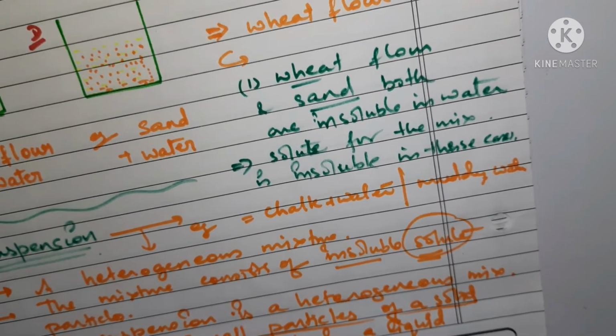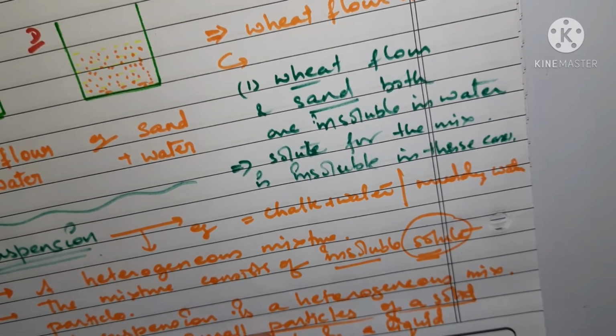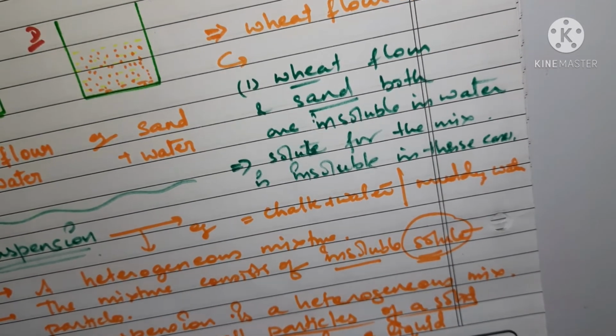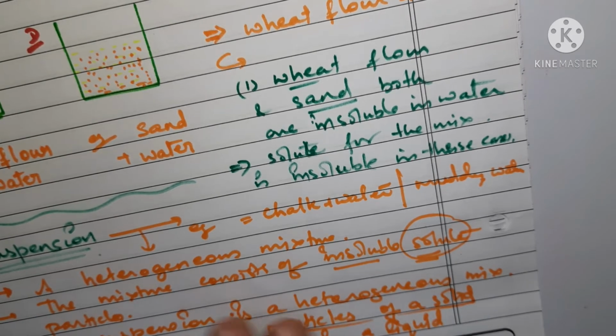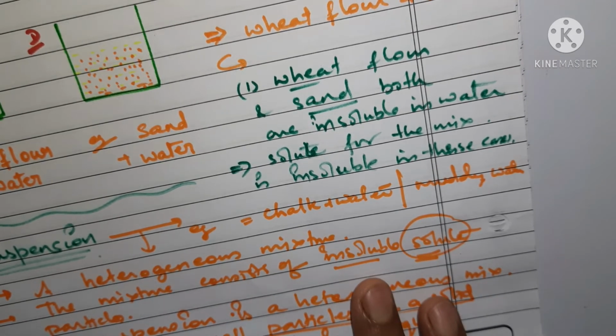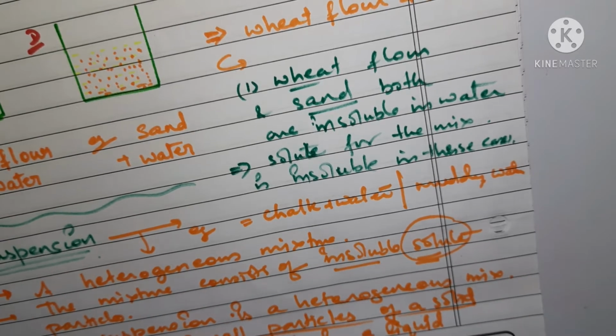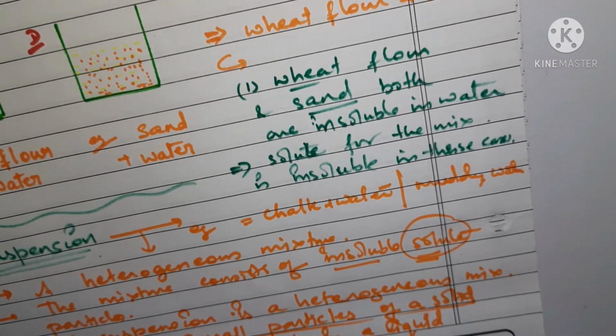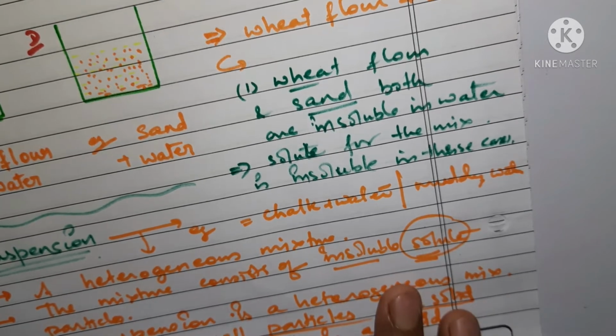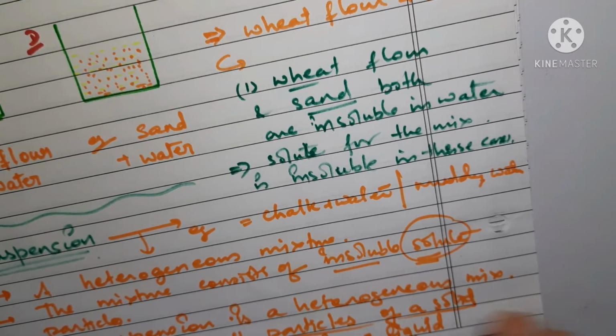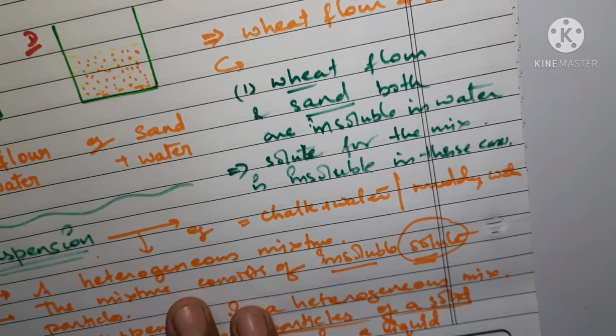Another definition you can give of a suspension is that it is a heterogeneous mixture of insoluble particles of solute. They spread throughout the solvent, but they don't dissolve into it.